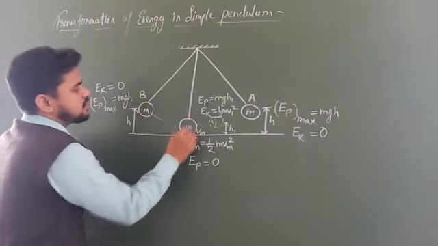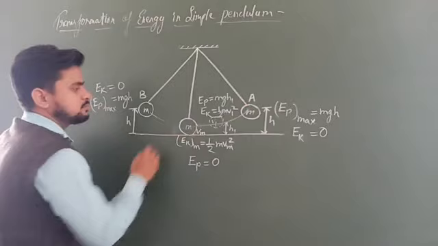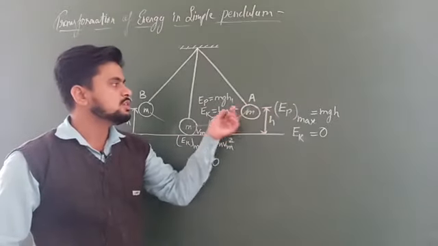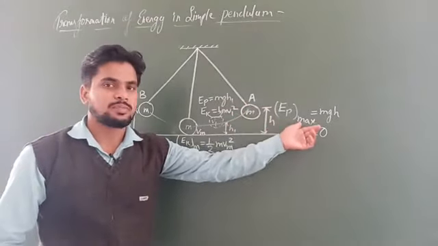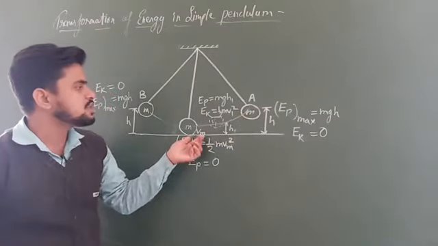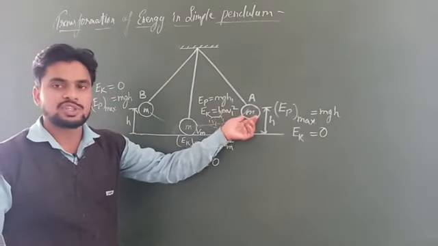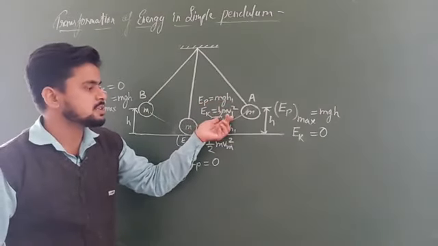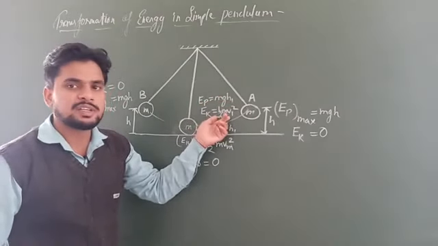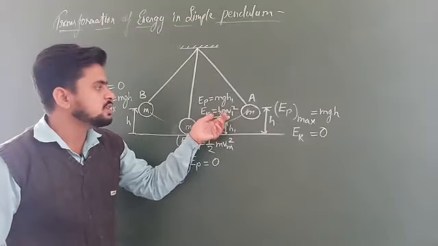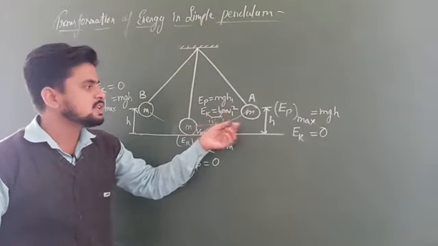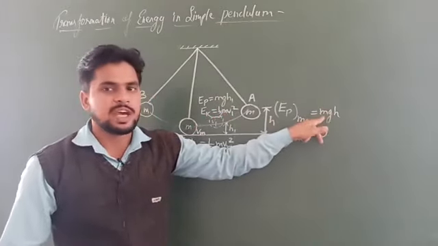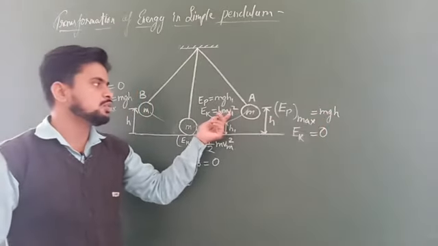Now what you have observed in this whole process: at position A the bob has only potential energy. In between the mean position and this position A, it has some potential energy and some kinetic energy. From where does this kinetic energy come? This kinetic energy has come because some of the potential energy out of mgh gets converted into kinetic energy.